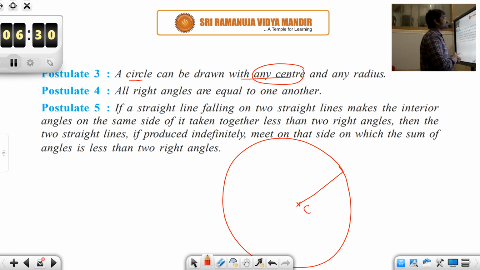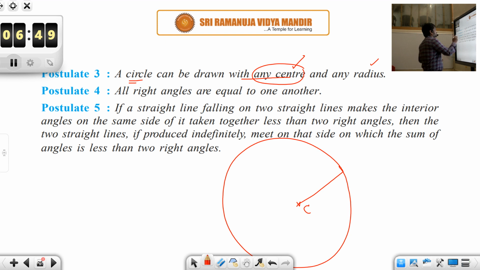So obviously you have ended up drawing a circle, and since the center you picked is random and the radius you picked at your own will, that means you could draw a circle with any center and any radius. So this is what our postulate 3 says.